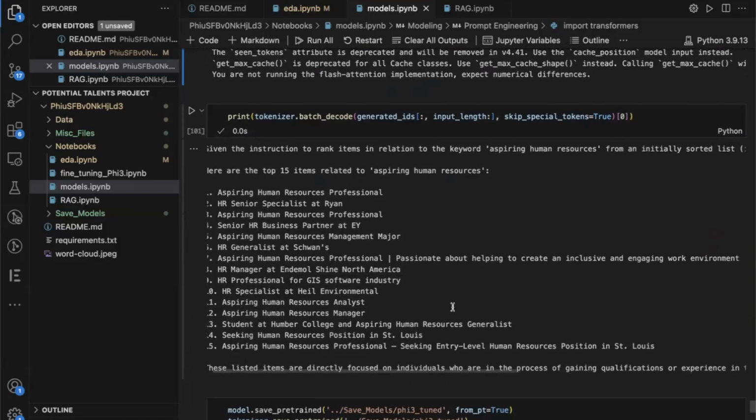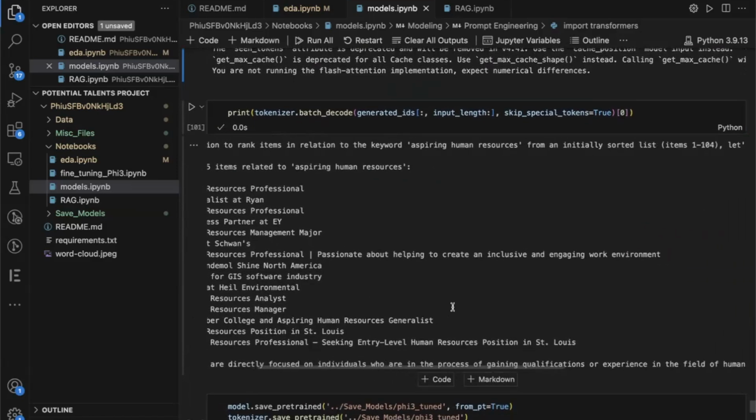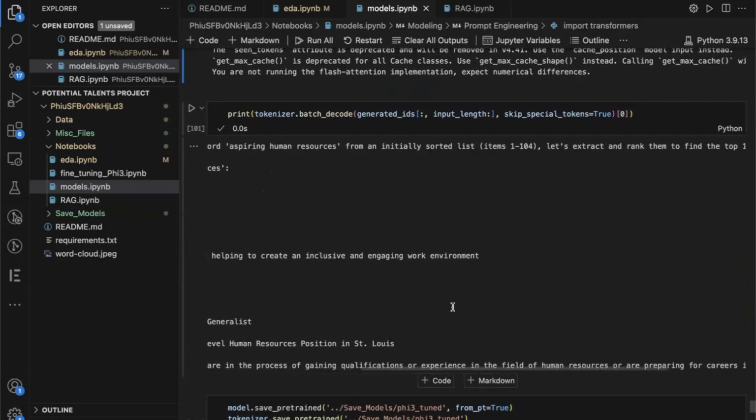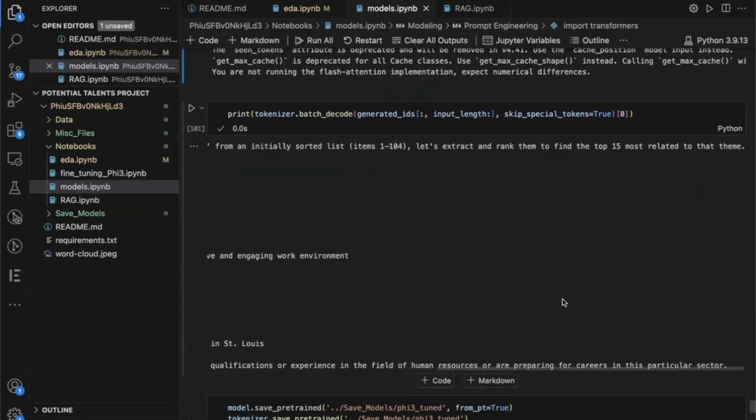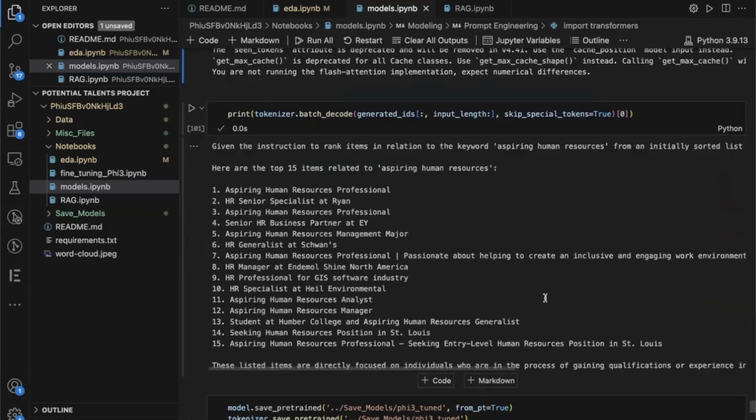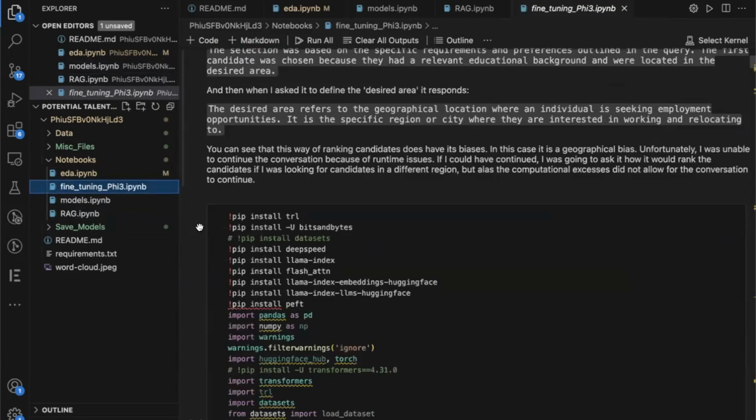It says these listed items are directly focused on individuals who are in the process of gaining qualifications or experience in the field of human resources or are preparing for careers in this particular sector. So it even sort of, to anthropomorphize it, rationalized or gave some sort of reason why it ranked these candidates the way it did. Because if you look up above to the XGBoost gradient boosted ranking, they are different.